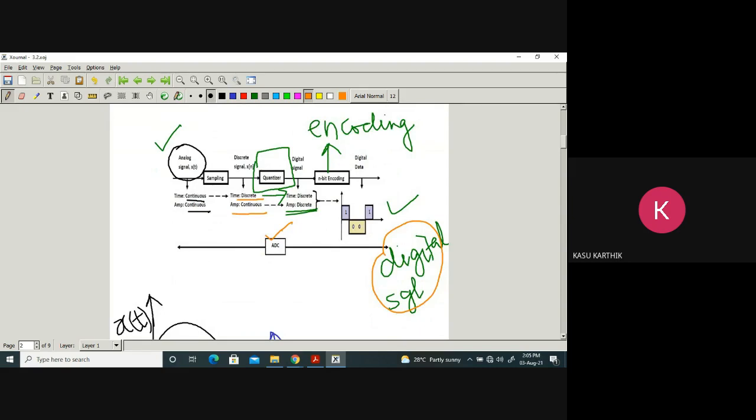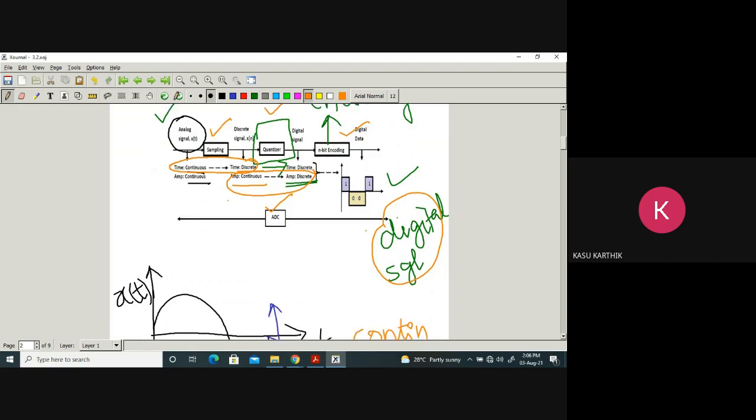You know all these things already. In ADC, the major blocks are sampler, quantizer, encoder. You know already how to sample a signal, so let us discuss how to quantize and how to encode. Encoding is anyway very, very easy. So primarily we should discuss this quantizer. If you sample a signal, time is discretized. If you quantize the signal, amplitude will be discretized. So this is how we do sampling, quantizing and encoding. Finally, you get a digital signal.